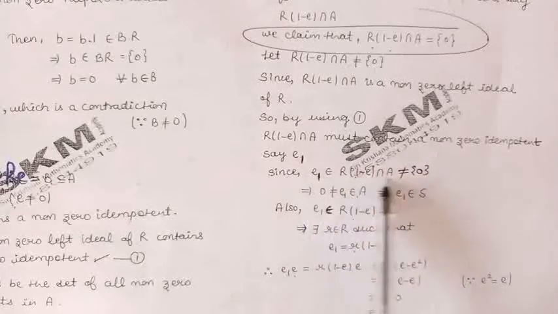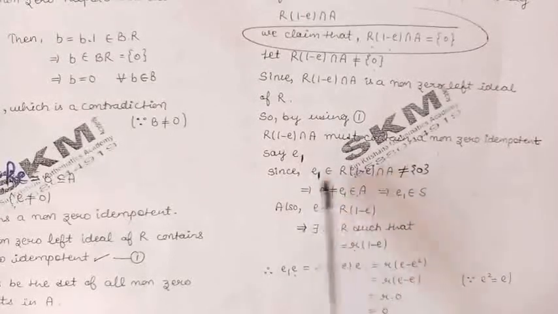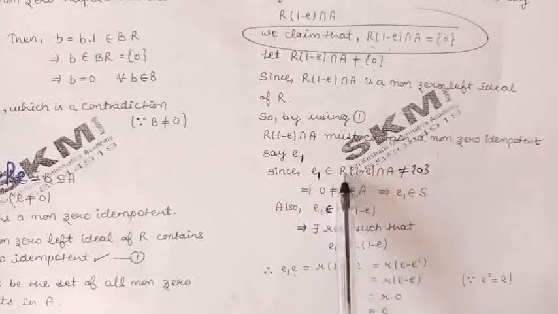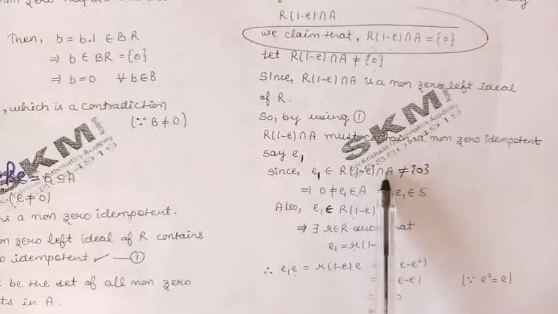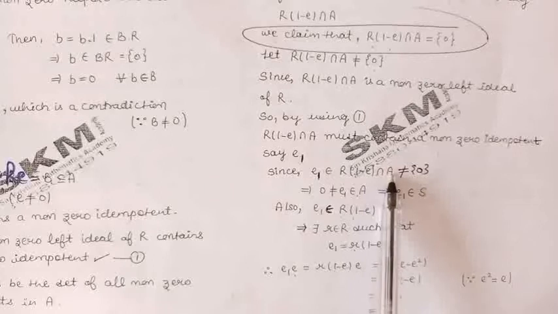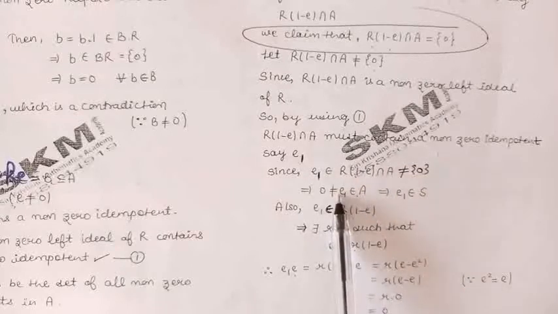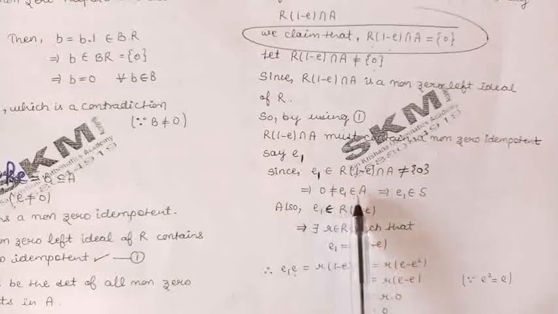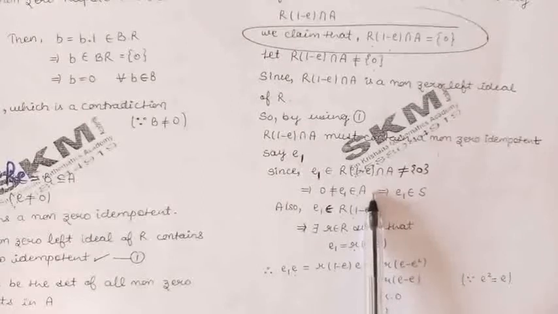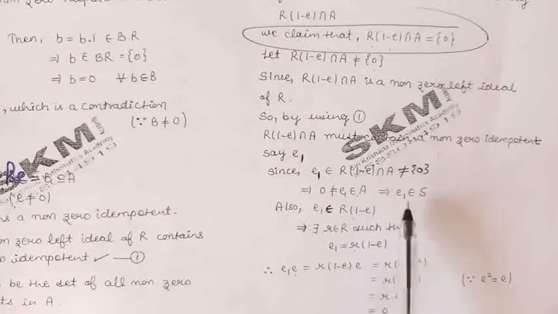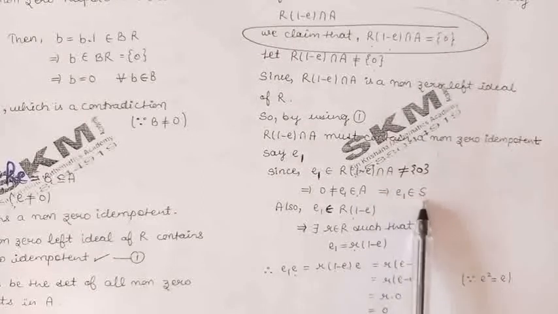Because e1 belongs to this intersection, e1 belongs to R into 1 minus e, as well as e1 belongs to A. So from here we can say that e1 is non-zero and belongs to A, and all the non-zero idempotents in A are in S. So we can say that e1 belongs to S.